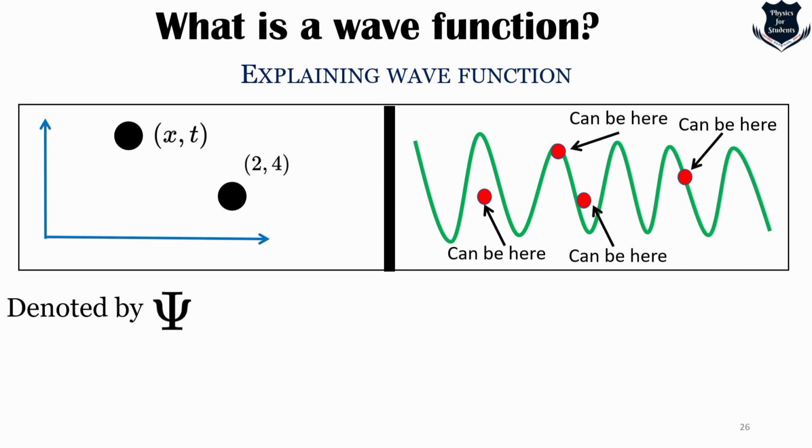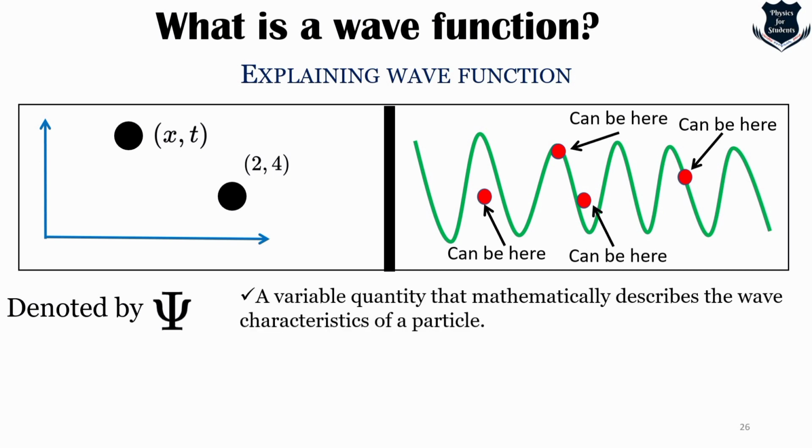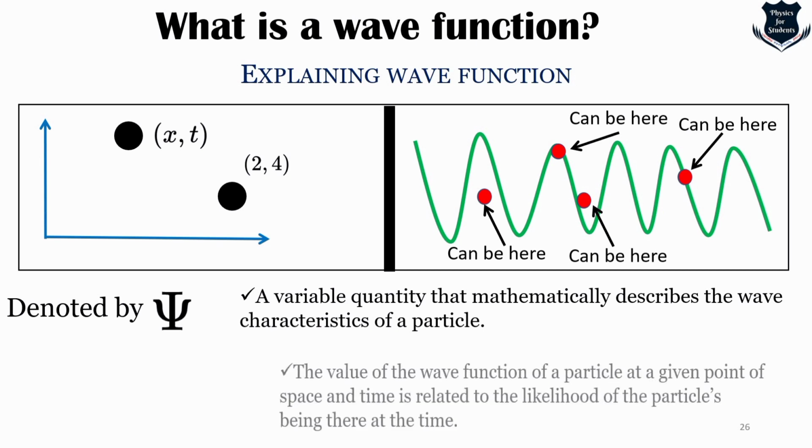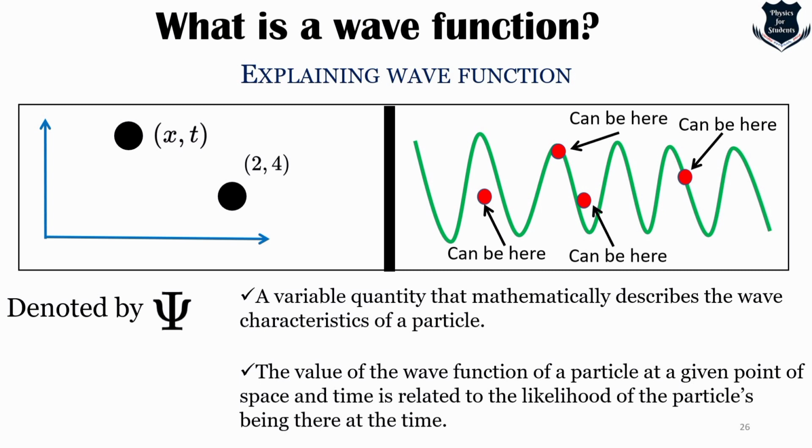It is not sure. It can be any one of these positions. So that wave function is denoted by the Greek letter psi, and it denotes a variable quantity that mathematically describes the wave characteristic of the particle. The value of the wave function at a particular point of space and time gives the likelihood that the particle is over there. We will soon see a mathematical interpretation which will make it easy, and the probability of finding the particle is done by squaring the wave function, that is, psi squared.